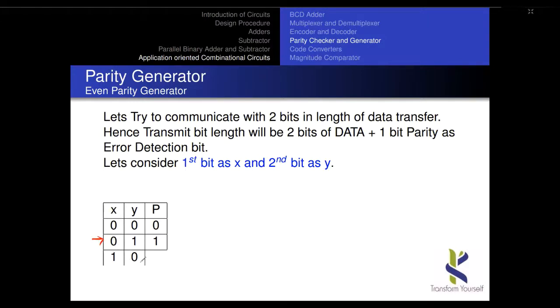Similarly, in this example the first bit is 0, second bit 1, so the total number of ones is odd. Now to make it even, for the even parity generator I will assign 1. Here I already have two ones, which is an even number. In order to keep even parity, if I put 1 it will become odd parity, and the total of 3 bits becomes odd. So I am substituting 0.